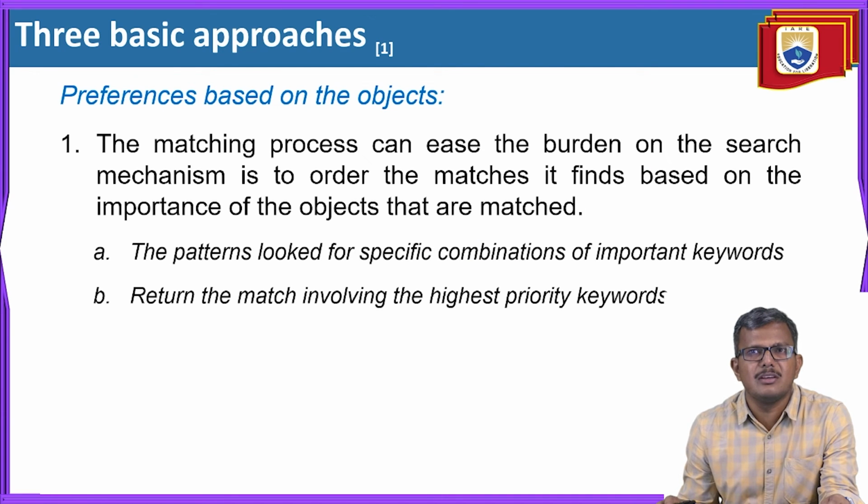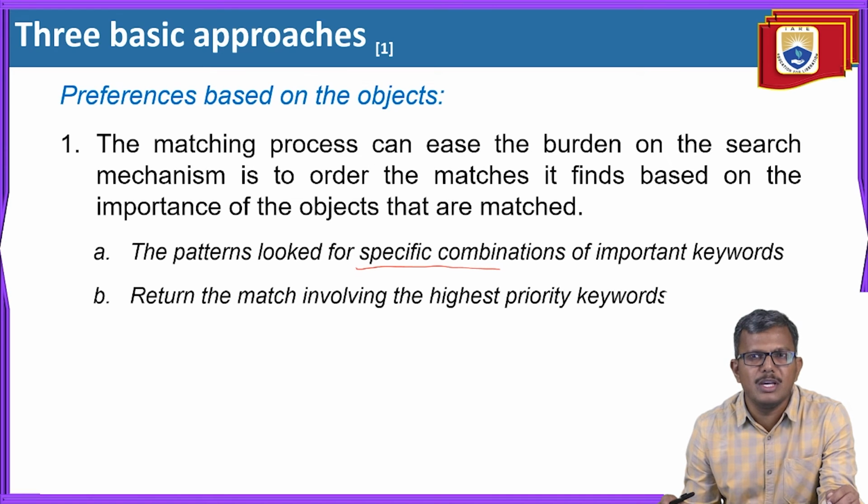And preferences based on the objects. The matching process can ease the burden on the search mechanism by ordering the matches based on the importance of the objects that are matched. Even the order of the objects and their importance matter during application. The patterns look for specific combinations of important keywords.